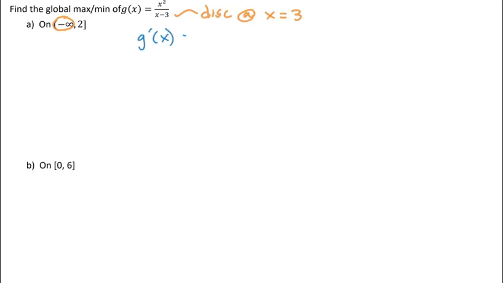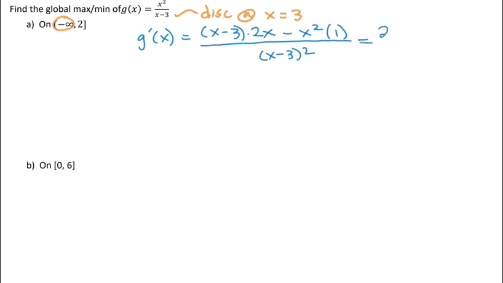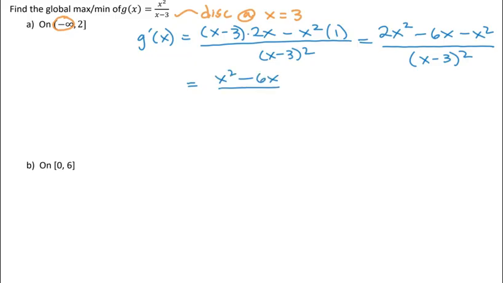So I'm going to go g prime of x, and let's use the quotient rule. We need the bottom times the derivative of the top, minus the top times the derivative of the bottom, which is just 1, all over the bottom squared. I can simplify that a little bit. I get 2x squared minus 6x minus x squared over (x minus 3) squared, which ends up being x squared minus 6x over (x minus 3) squared.